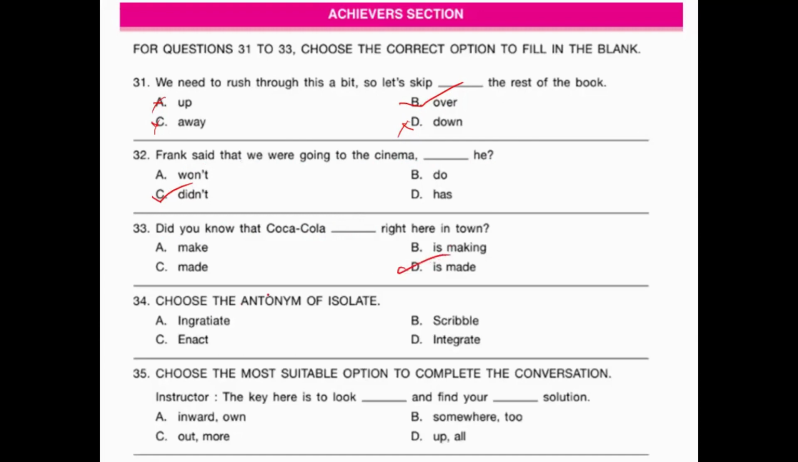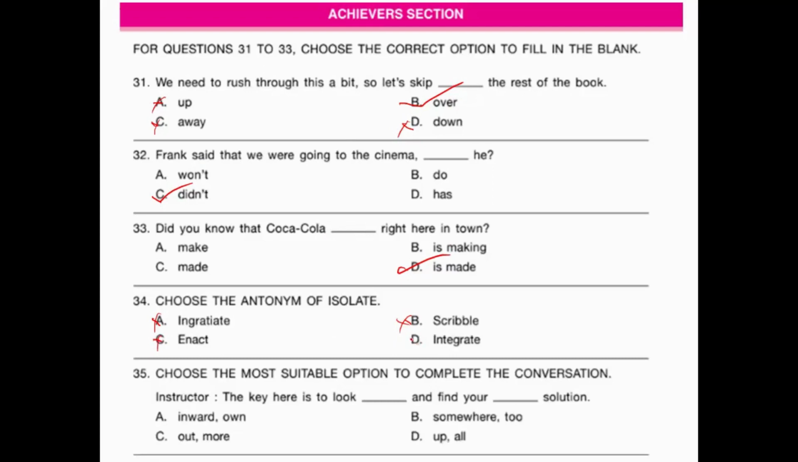Okay. Next, choose the antonym of isolate. What do you mean by isolate? Isolate means to keep something separately. Okay. Next, ingratiate. What do you mean by ingratiate? It's like being liked by someone by doing something. Okay, so this can't be our answer. Scribble is something like to write. Okay, so no, this cannot be the answer. Now enact is to do a kind of play, like to play a character in a play. Okay, so even this cannot be the correct answer.